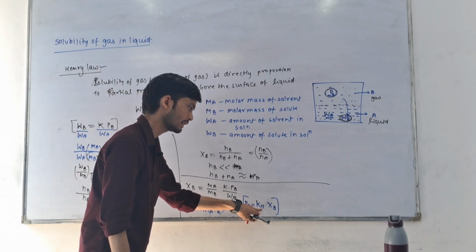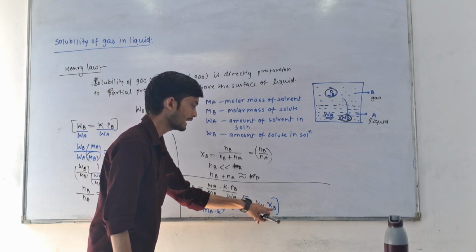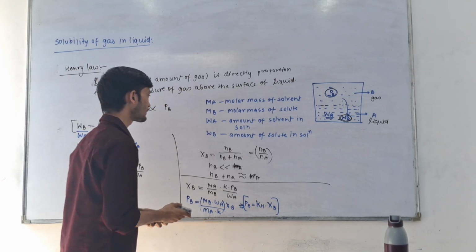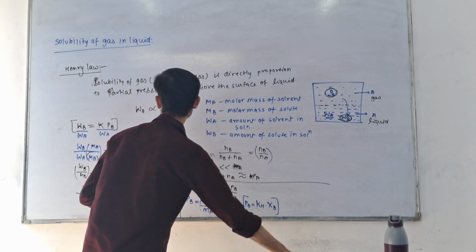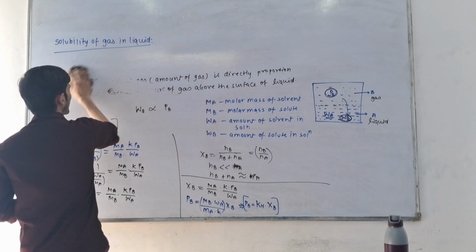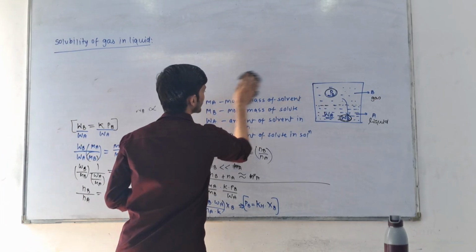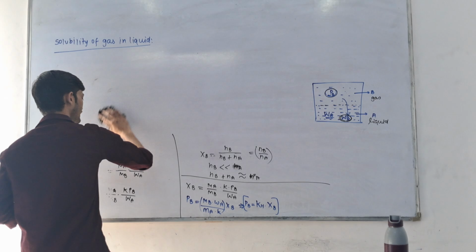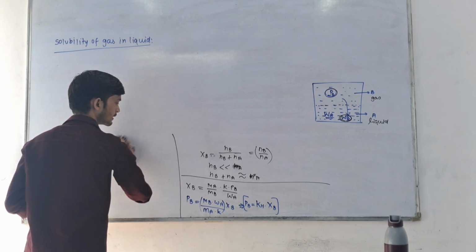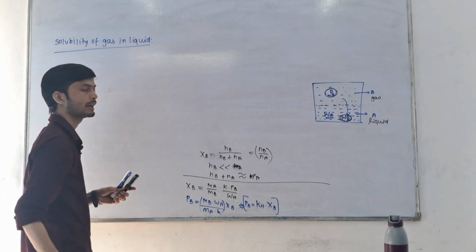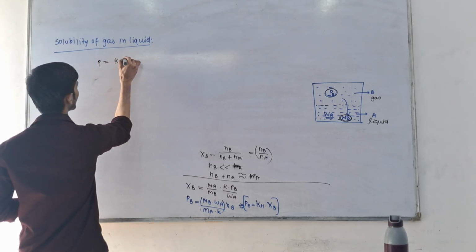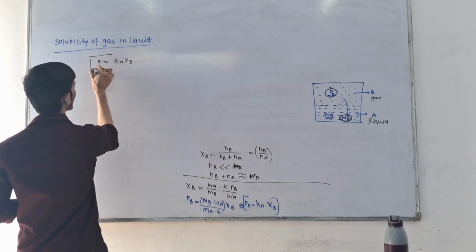KH is the constant here, called the Henry constant. XB is the mole fraction of gas in the liquid. Okay, so we have reached here: P equals KH XB.